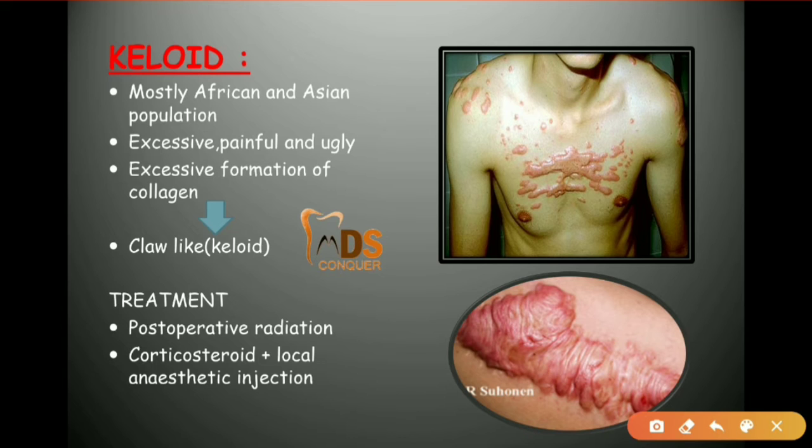Here comes the important complication, that is the keloid. Keloid is the excessive formation of collagen. As it is claw-like, it is called a keloid. This keloid you can see here, mostly seen in the African and Asian population, and it is very painful. Treatment includes, even if it is very large, radiation, and intralesional corticosteroid and local anesthetic injections can be given.